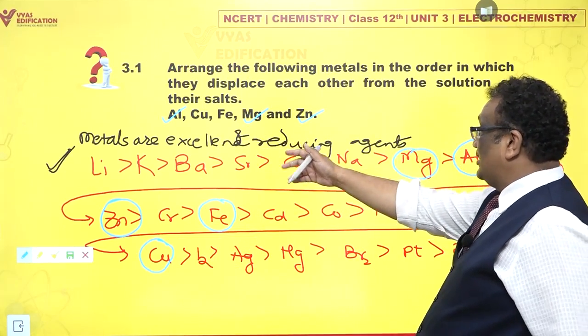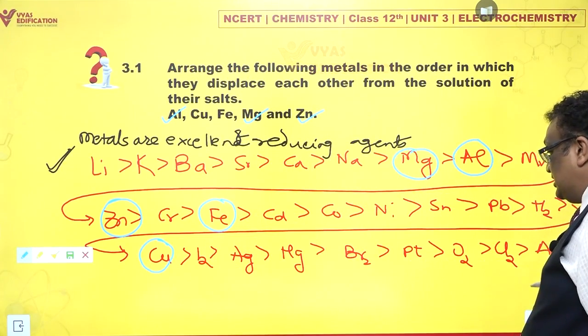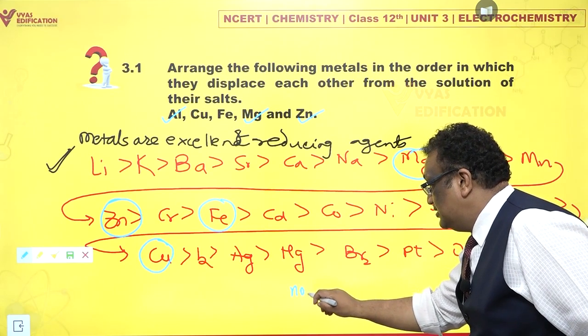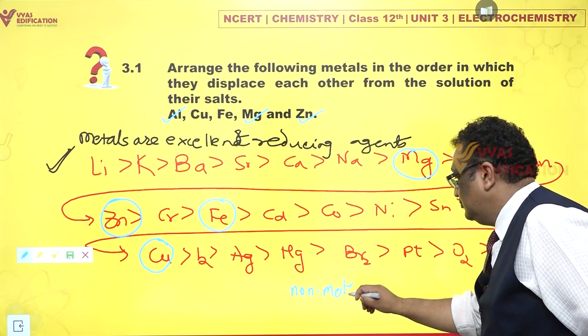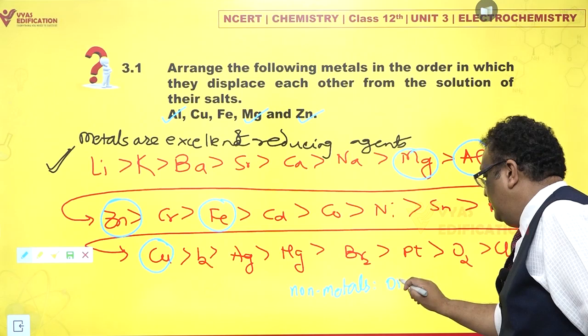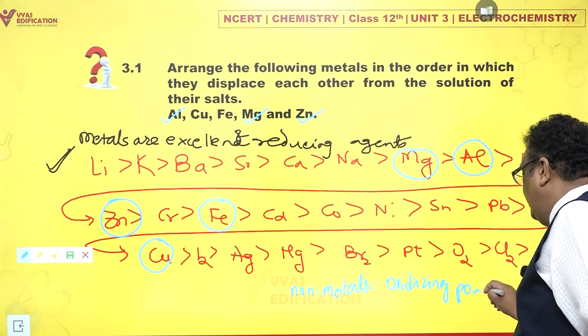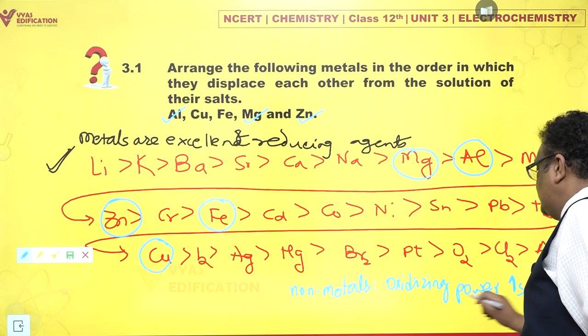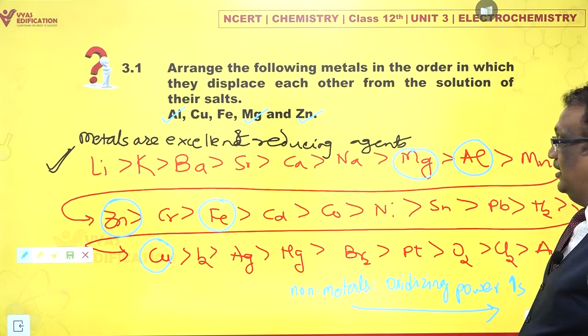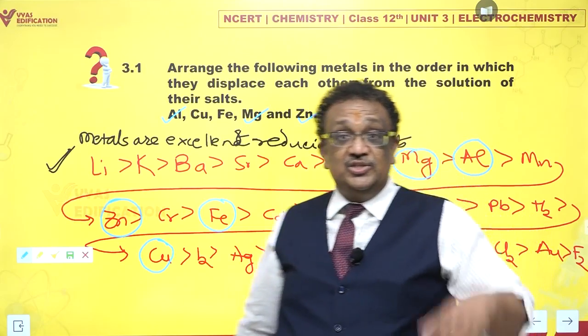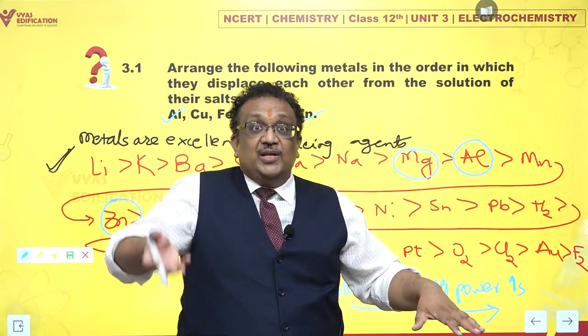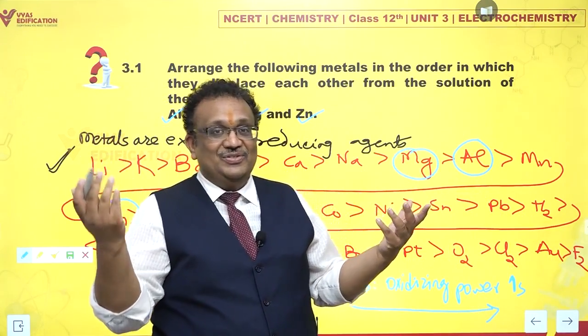On this side we have excellent reducing agents, and on this side we have non-metals, and oxidizing power increases. If you go on this side, you find the reducing power of metals decreases and the oxidizing power of non-metals increases.